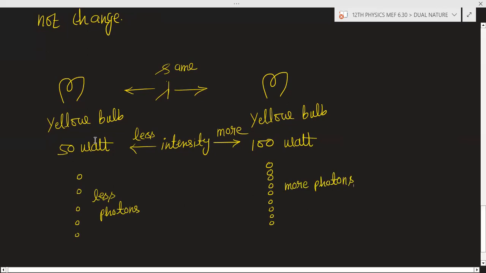Means on increasing the intensity, the number of photons is increasing, but the energy of each individual photon will not change. You will get the yellow color light from a yellow color bulb, not a red color light.